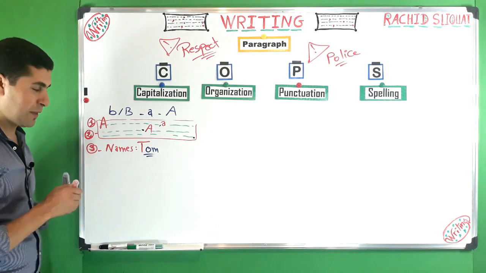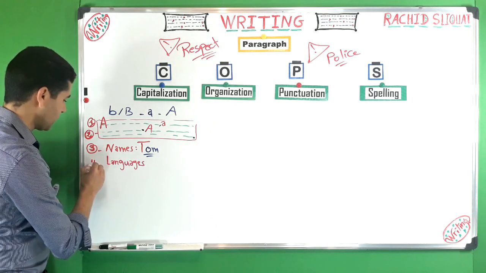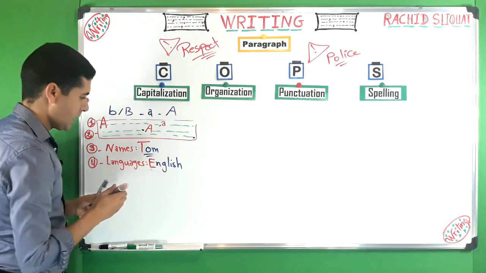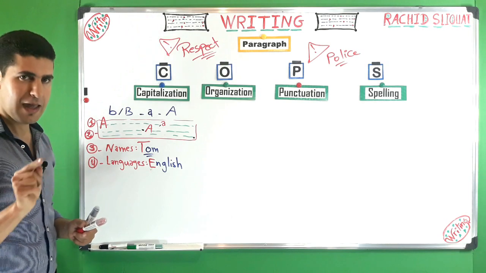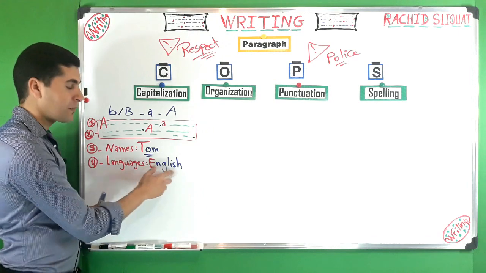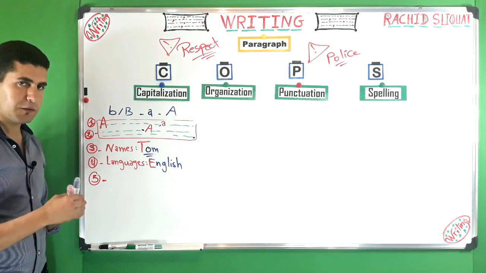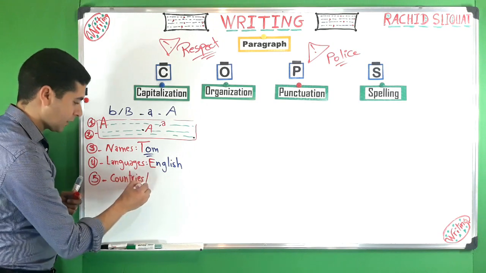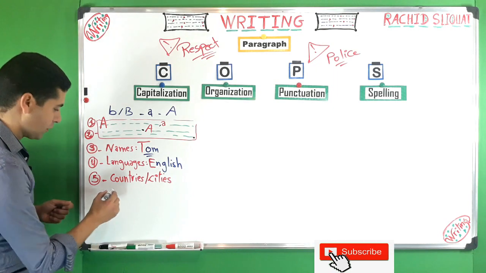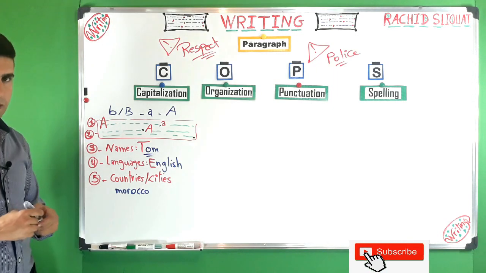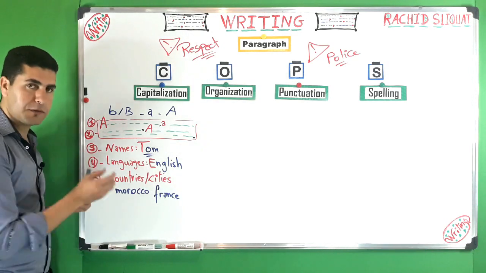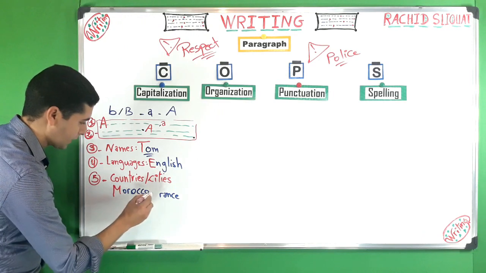We can also talk about something like languages. This is number 4. English should not be written this way, okay? English, French, for example, capitalize F. Spanish, for example, capitalize S. So languages should always be capitalized, okay? In number 5, we can talk about, for example, countries as well as cities or even nationalities. If you want to write Morocco, for example, you cannot write it with a small m. This is incorrect. Or, for example, France. So M and F should not be written this way, small. They should be written Morocco and France.